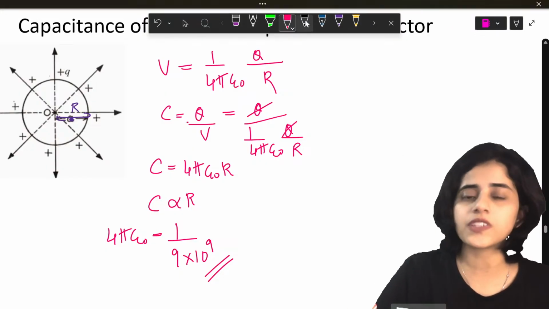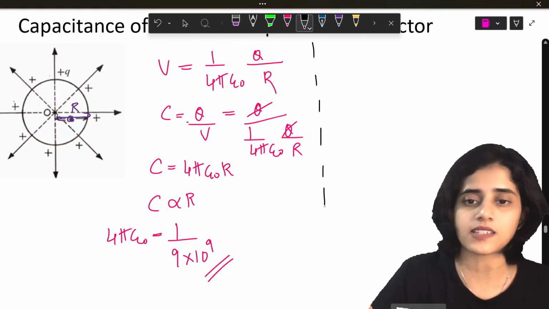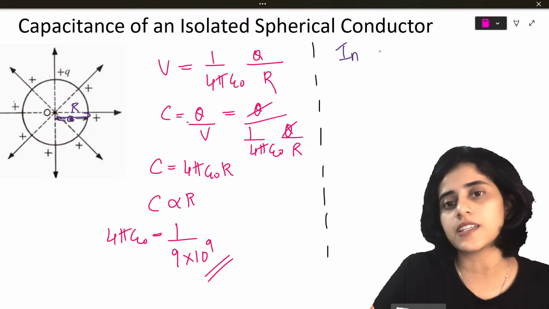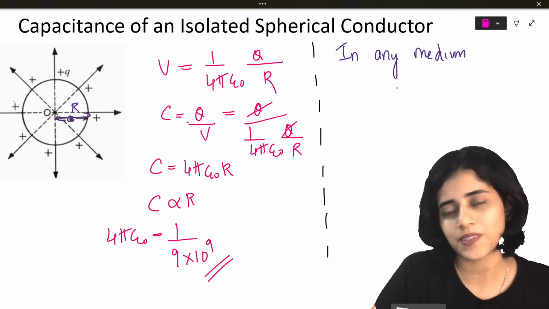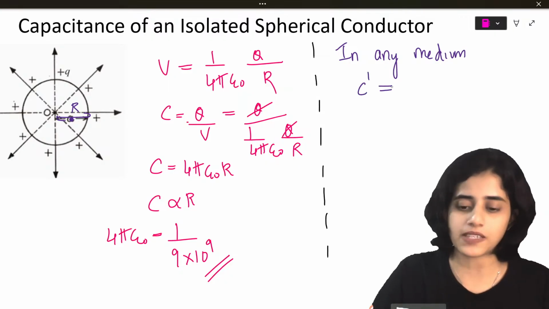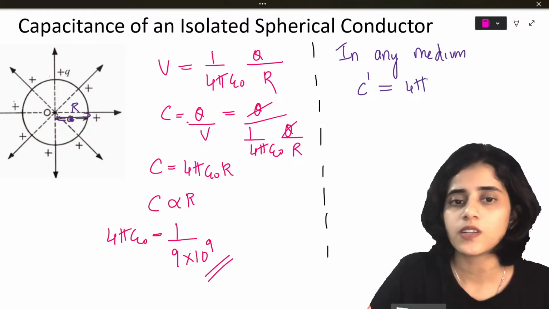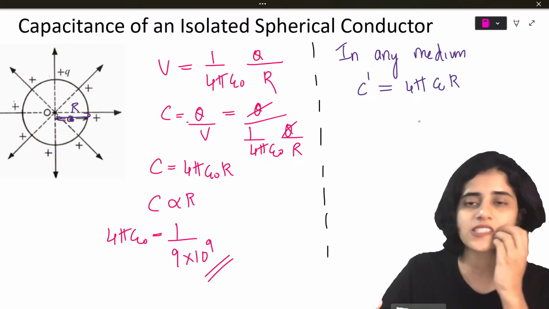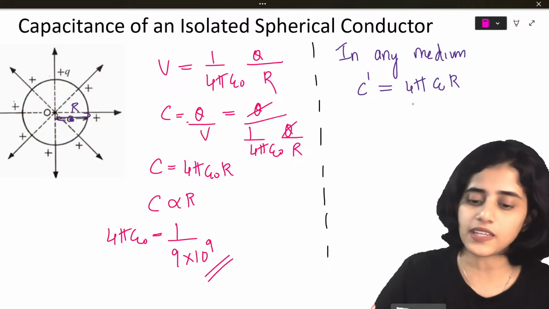Now, if the same capacitor is in a medium, if it is in any medium, then it will have a new value of capacitance, which is going to be equal to 4 pi epsilon r. So epsilon naught is for free space, epsilon is when it is in a medium.